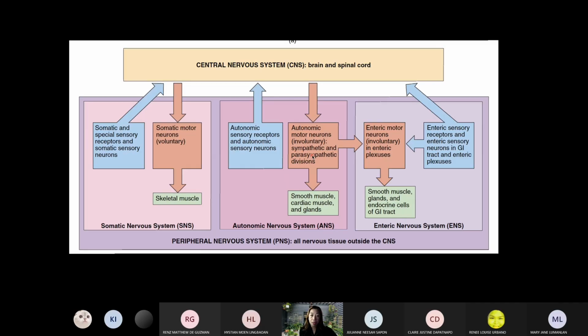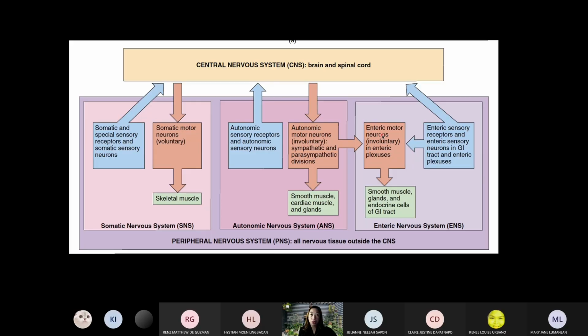For example, the sympathetic nervous system increases heartbeat, while the parasympathetic nervous system decreases heartbeat and returns it to normal. And then again, we have the enteric nervous system.